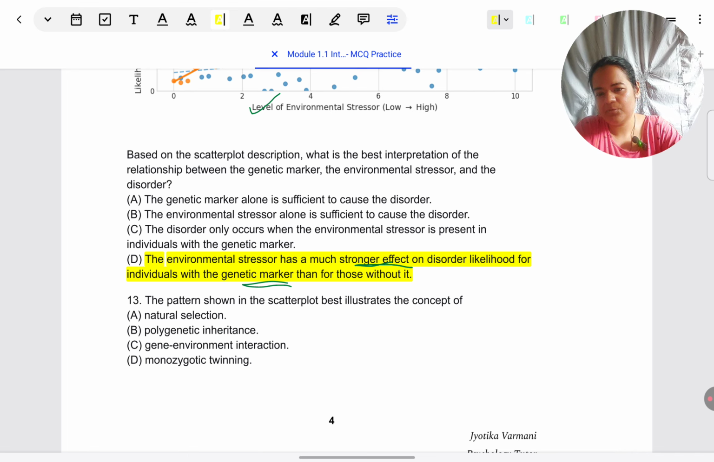I think this is pretty straightforward, in my opinion. Let's look at the next question. 13. The pattern shown in the scatter plot best illustrates the concept of... I think this is an easy mark to get.